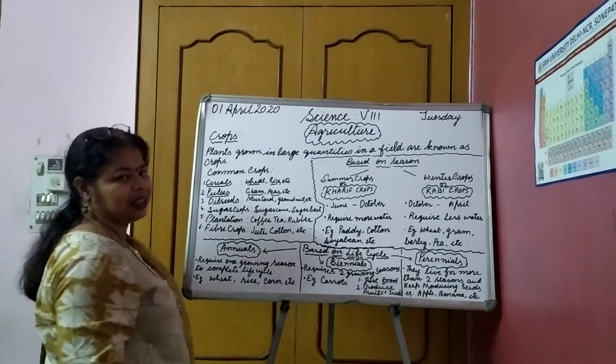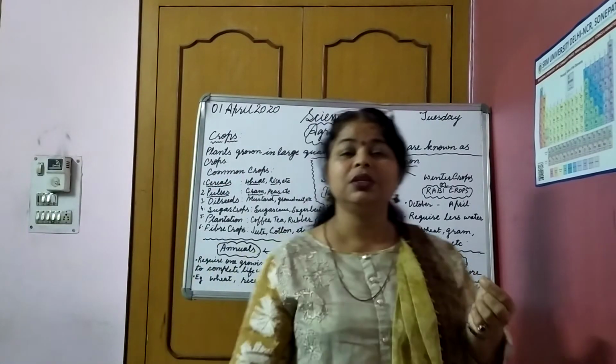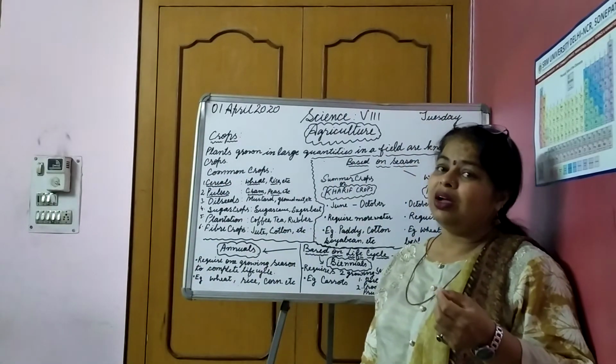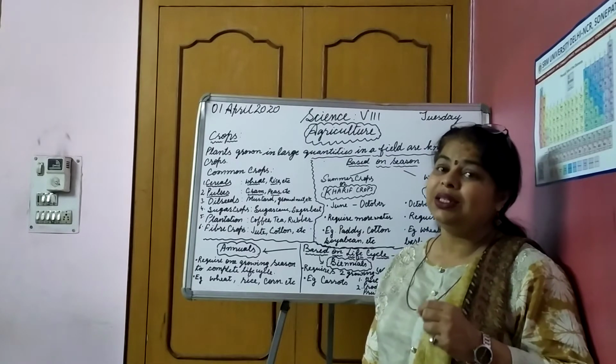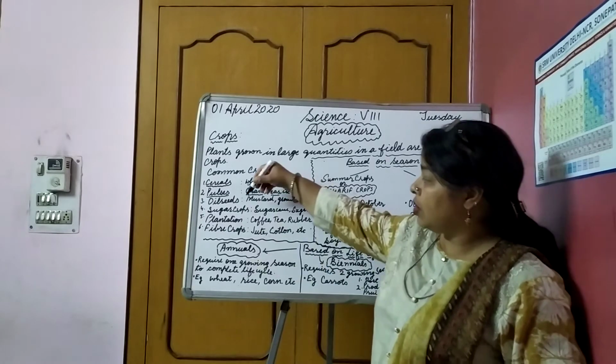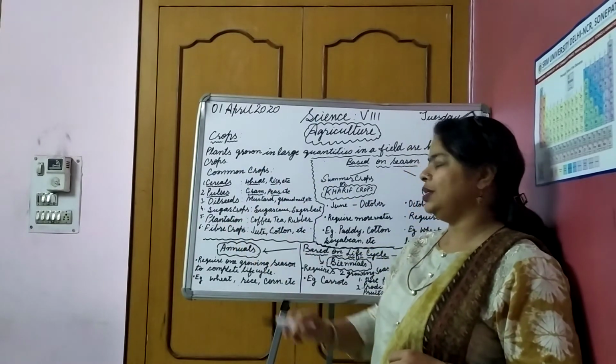Then comes oil seeds. What do we mean by oil seeds? Oil seeds are those crops which yield oil to us. Oil yielding plants are called oil seed crops. What are the examples of oil seeds?